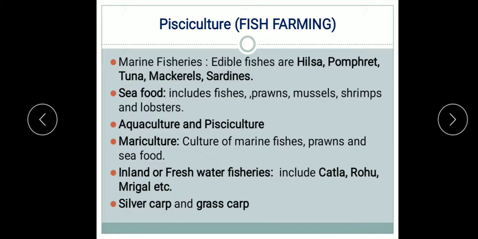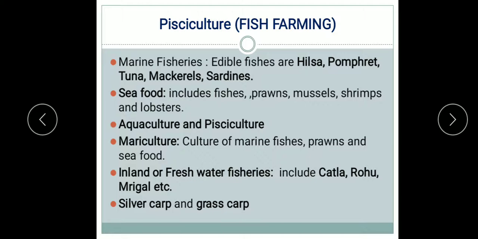Silver carp and grass carp are exotic fishes, meaning they are brought from outside, not found in India, and brought from other countries. So some exotic breeds are also there in Indian freshwater bodies. They are edible freshwater fishes.